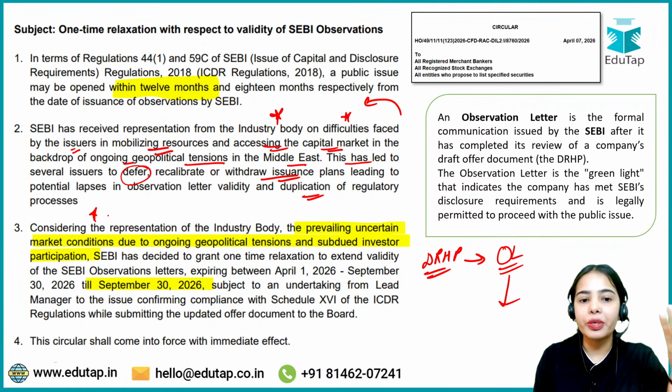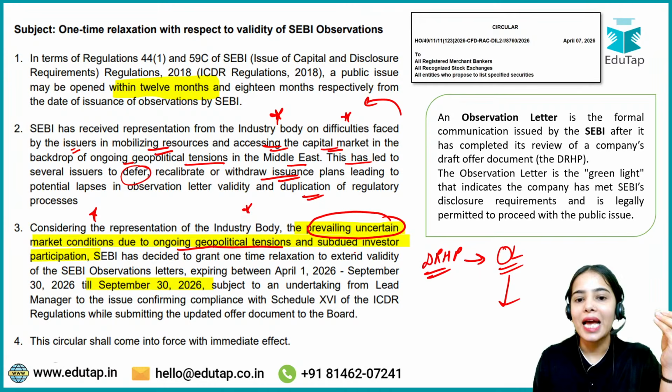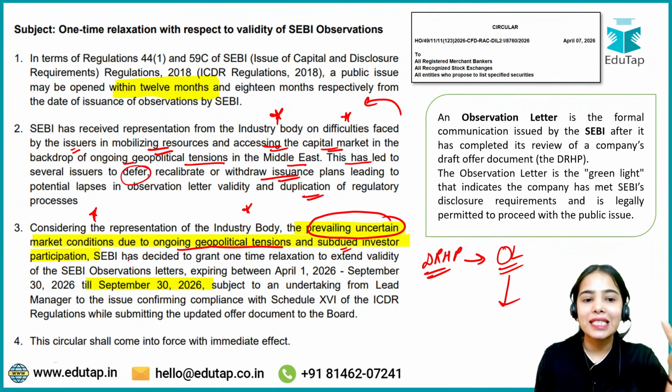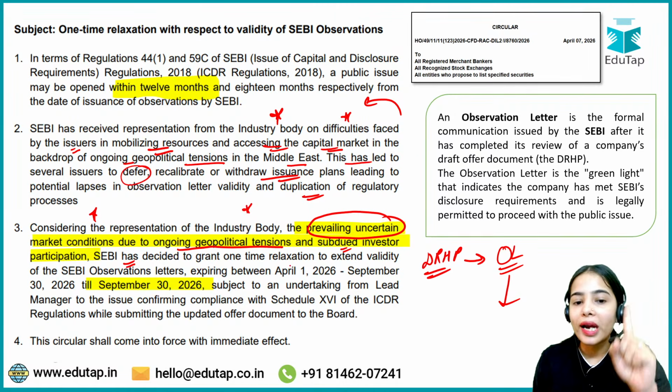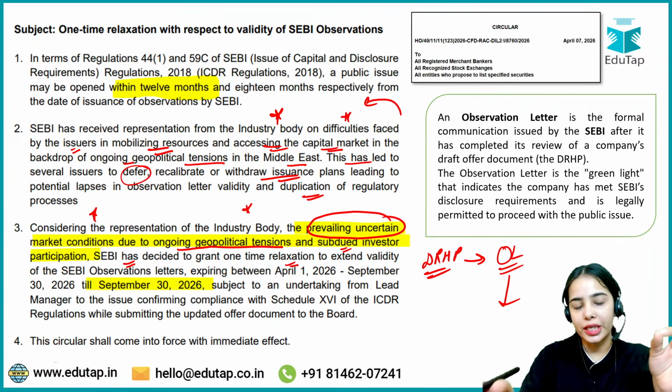So considering the representation of the industry body, the prevailing uncertain market conditions due to ongoing geopolitical tensions and subdued investor participation in the financial market at this point of time, SEBI has decided to grant one-time relaxation to extend the validity of the SEBI observation letter.